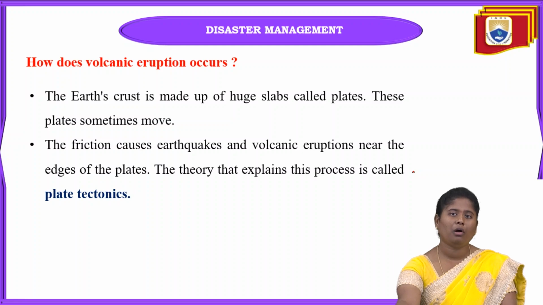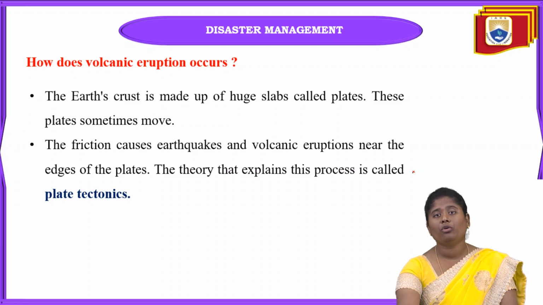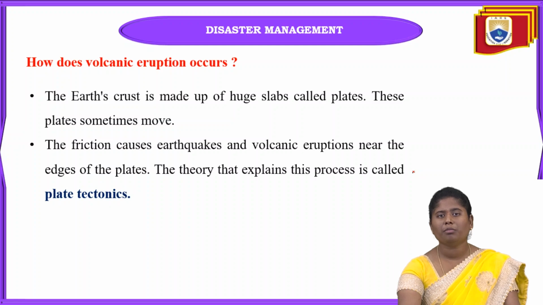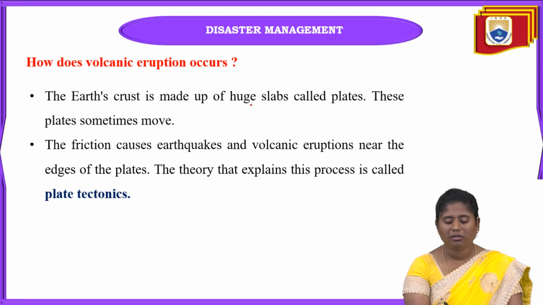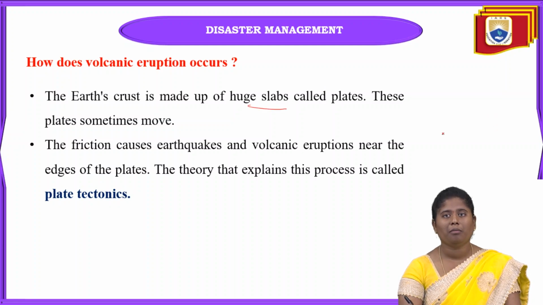Next one is how this volcano eruption can happen. It can happen due to the tectonic plates. Okay, and what is meant by tectonic plates? We have the earth crust, and this earth crust is made up of huge slabs, which are called plates.